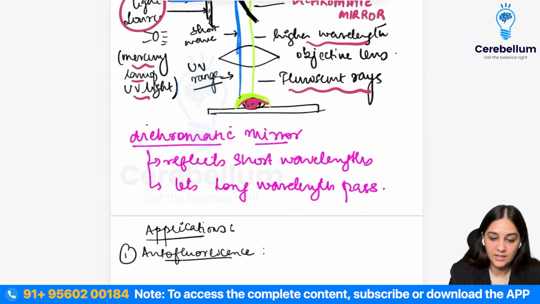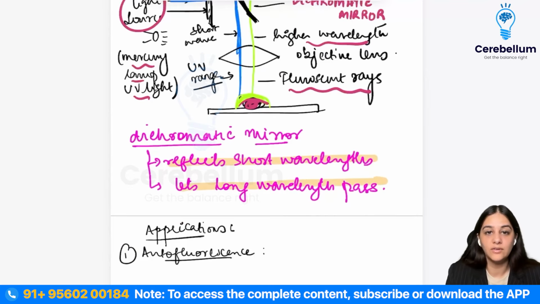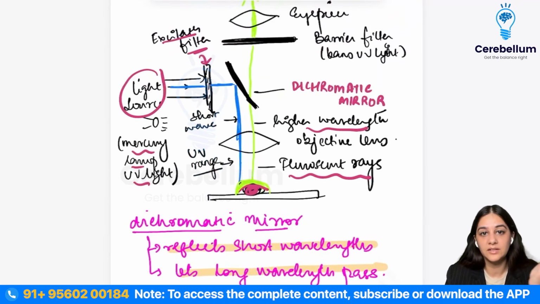So this dichromatic mirror does what? It kind of reflects the shorter wavelengths, but it lets the longer wavelengths pass. So we have converted the shorter wavelength into the longer visible wavelength. So they kind of do a dual function. That means it kind of deflects the shorter wavelength and it lets the longer wavelength pass.